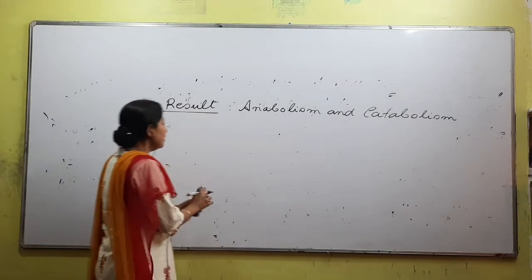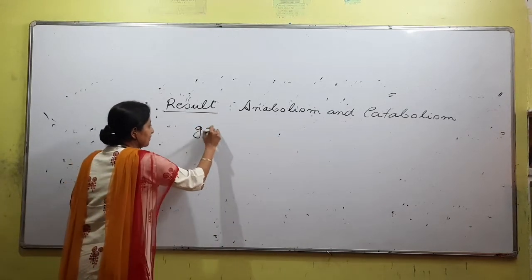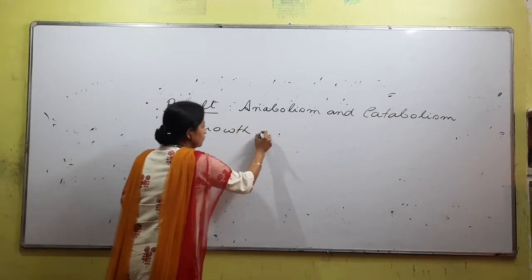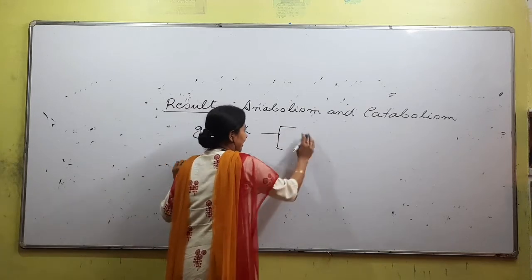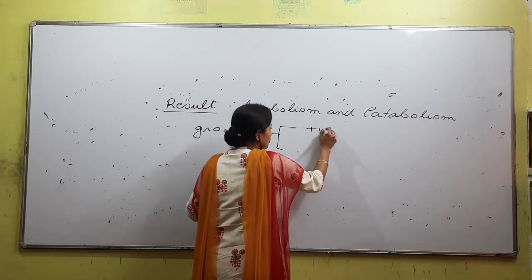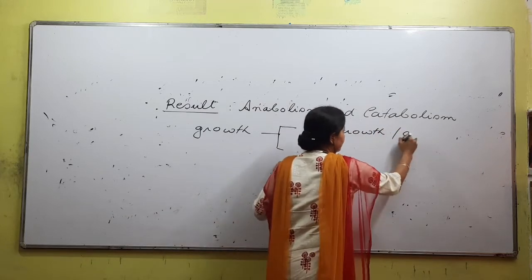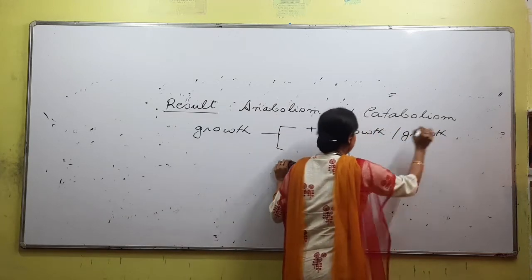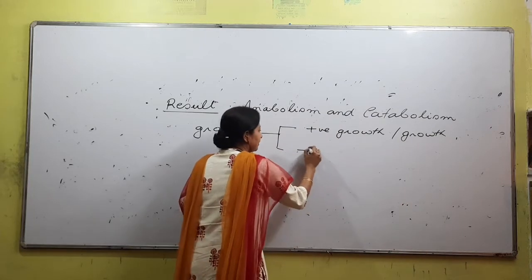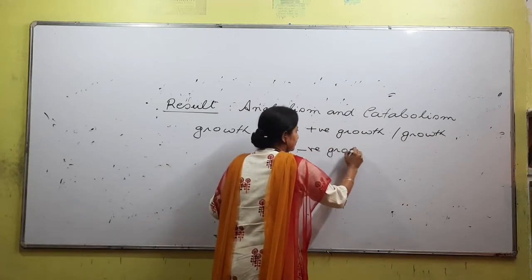Growth or logot ako two types of growth could be seen. Eta hol positive growth, ba growth jikwa, we can use only the word growth, or eta hol negative growth, or we can use degrowth.